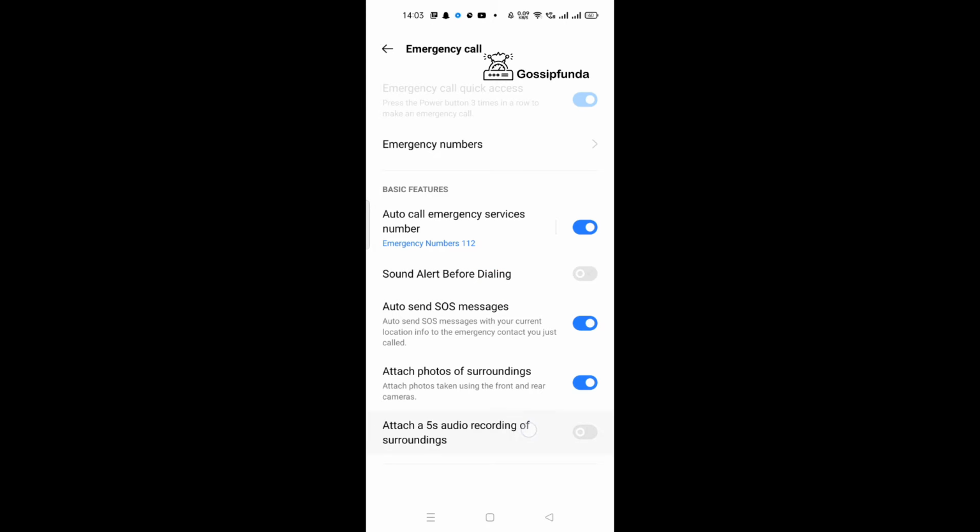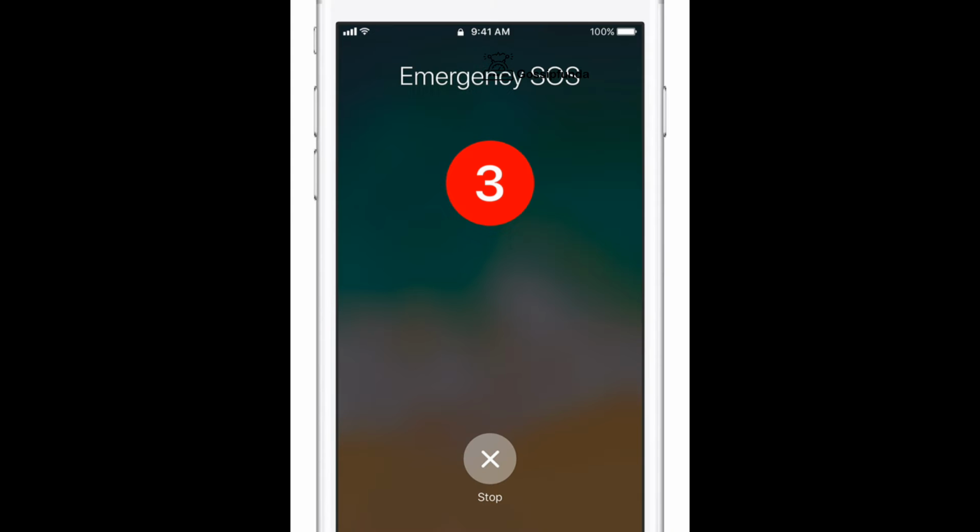Here I'm enabling all the SOS features. Here you can see that I'm enabling everything, and I'm going to tell you how to use this in an emergency. You have to click your volume button 3 times rapidly, then it will take you to the emergency contacts which you added recently.